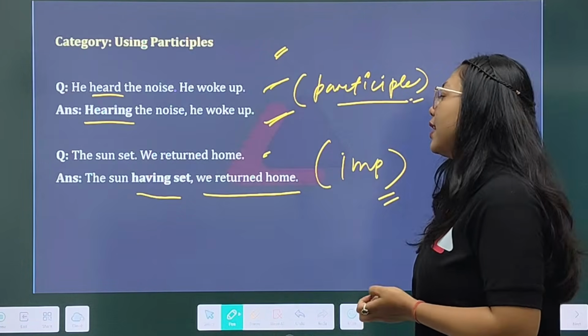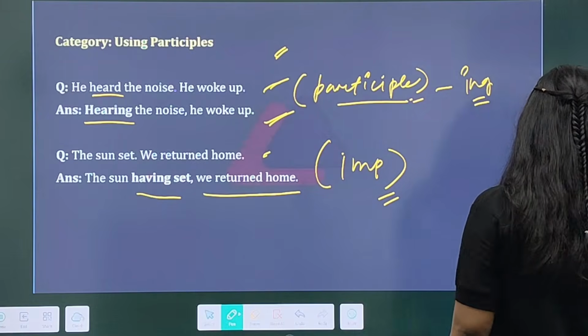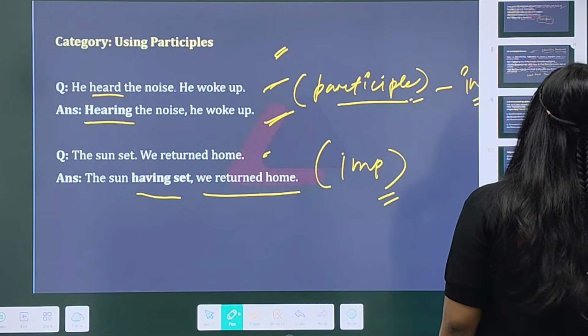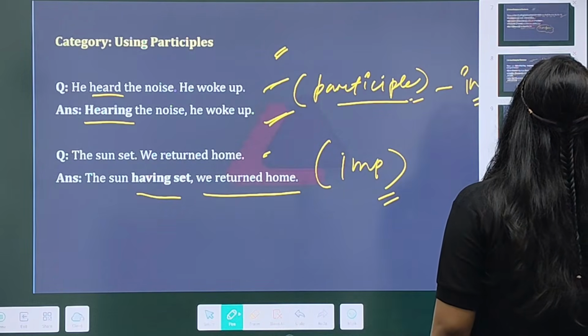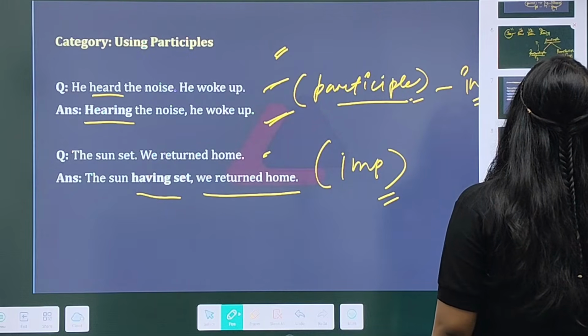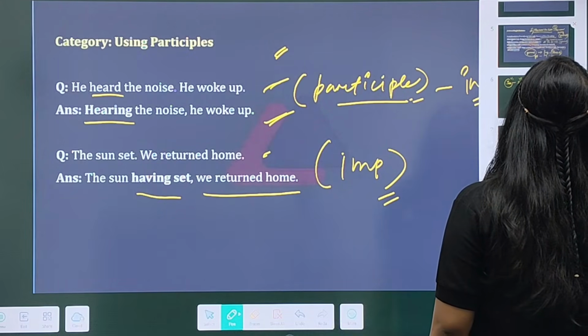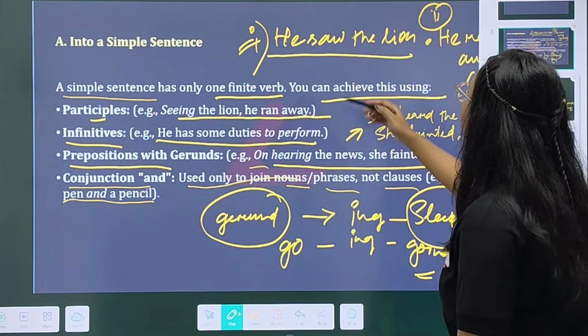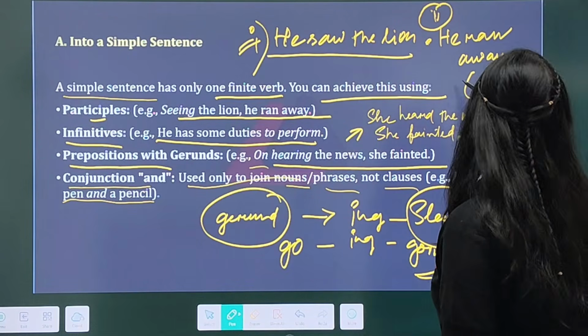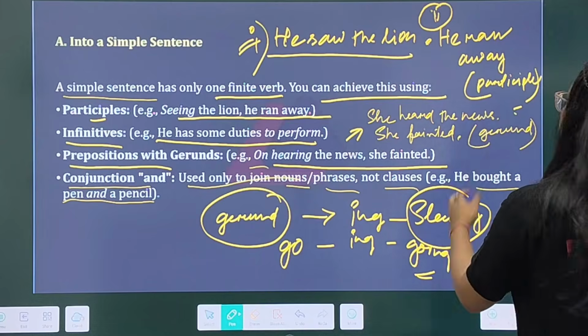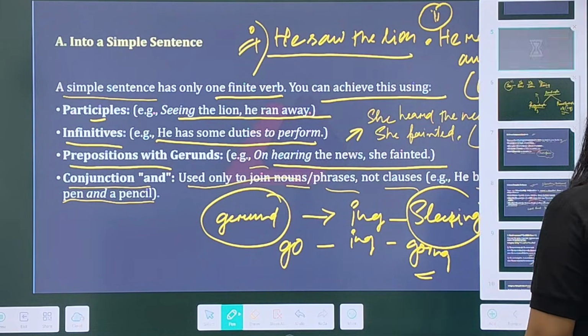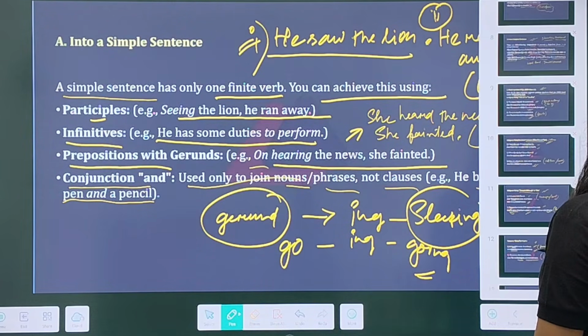Or, having seen the tiger, he ran away. The very first chapter I told you about that, isn't it? Having seen the tiger, he ran away. Remember that was about he saw the lion, he ran away. Then that will be the answer: having seen the tiger, he ran away. Remember about that?